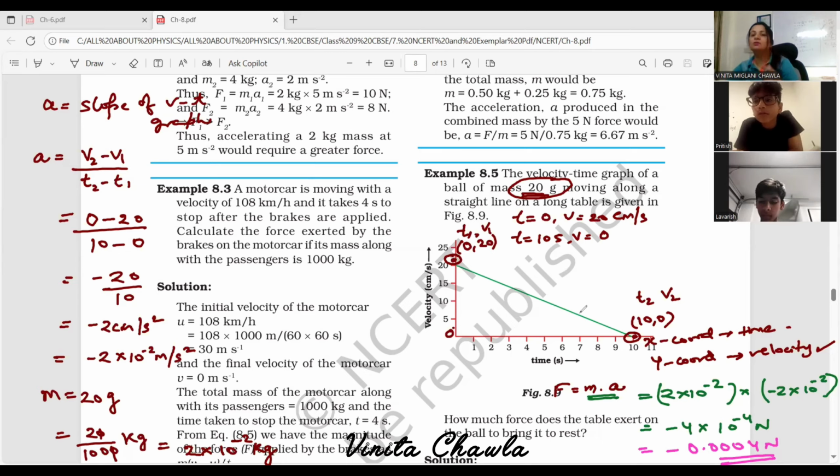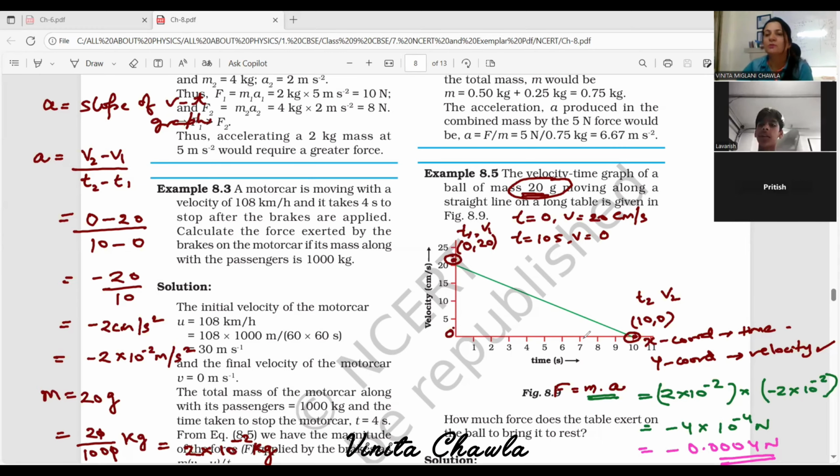And why does the ball stop after rolling? See, listen to me. There is a force which stops the ball. What kind of force is that?